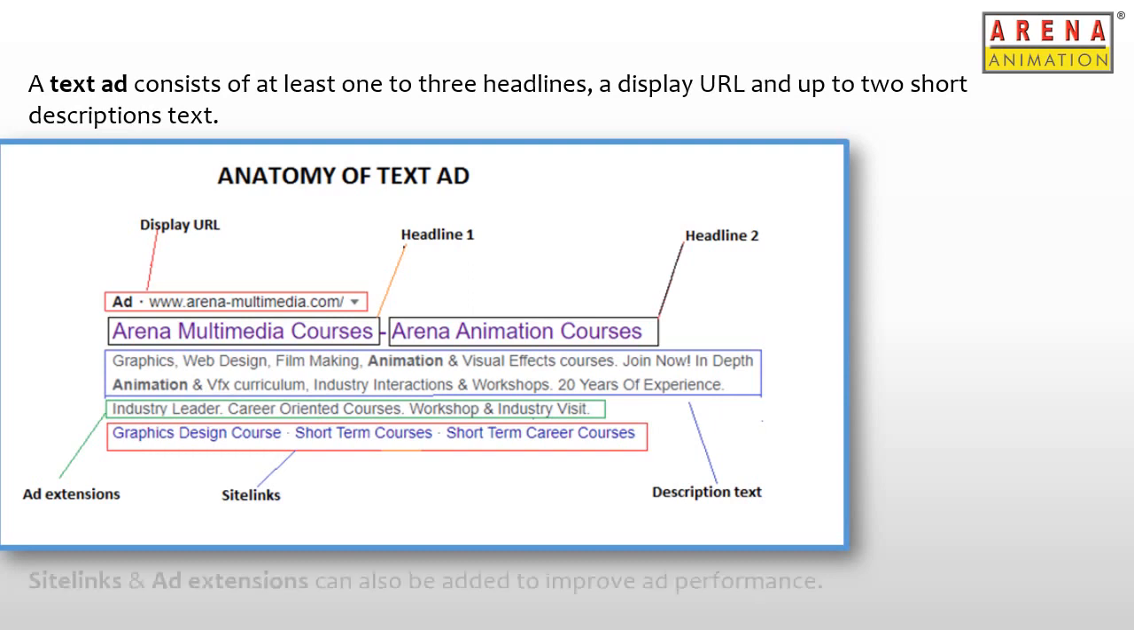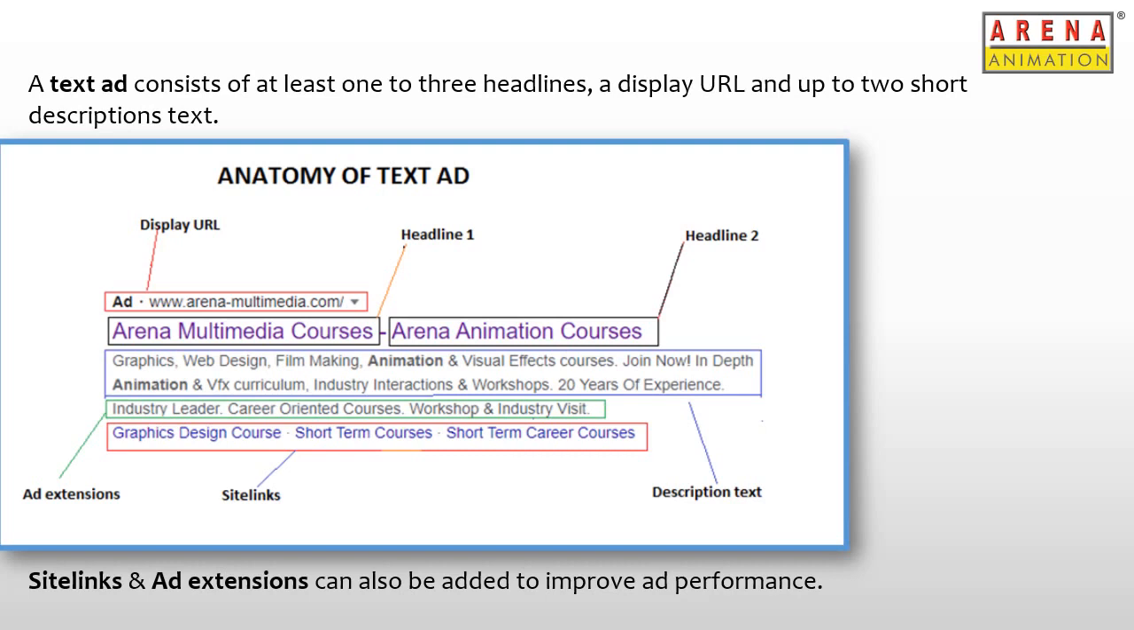And ad extensions and site links are also part of the ad. If added, they can improve the quality of the ad and make it more appealing. There are various types of ad extensions, like callout extensions, which is used in the example here. Using callout extensions, we can highlight the benefits of the products. For example, here we see industry leader, workshops, and industry visits, which makes the ad more appealing.